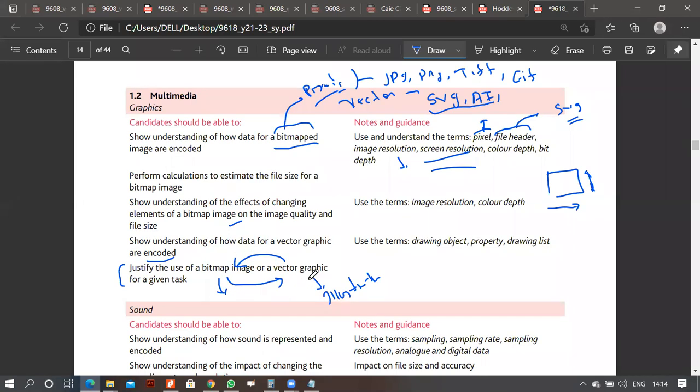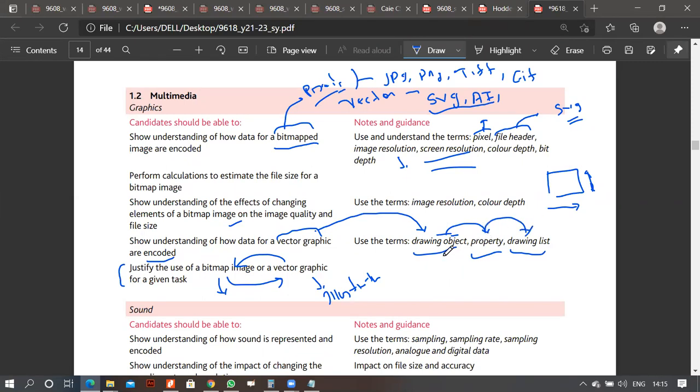Now, the terms drawing object, property and drawing list. Drawing object is a term meant for vector-based graphics. Whenever you make an illustration in a vector-based graphic, you call that a drawing object because you make it yourself. A photo you take, you don't draw. In the case of bitmap, it's different. So with a drawing object, you make something, and the drawing object you make will have its own properties and its own drawing list.